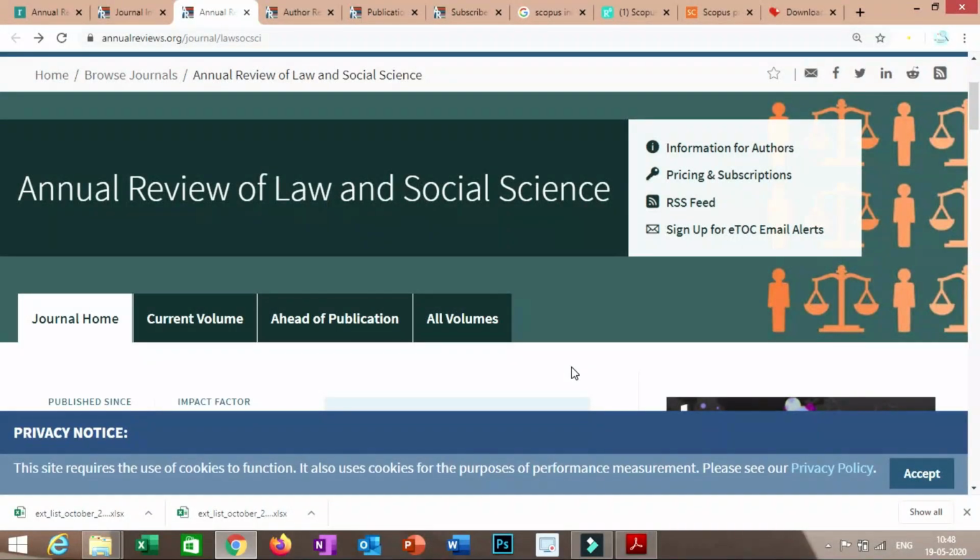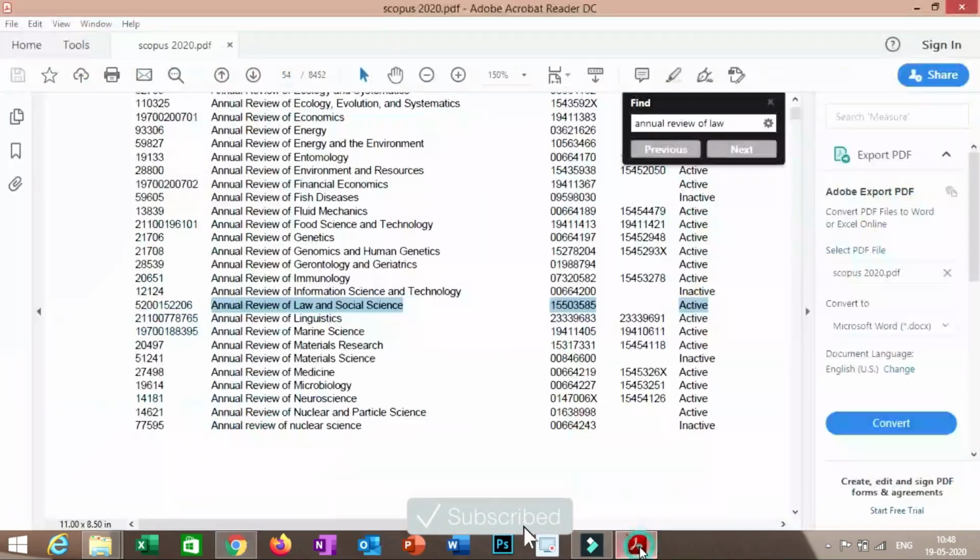So this is the home page of Annual Review of Law and Social Science. The first step that you have to go through is to see whether this journal is there in the Scopus or SCI list. I have the latest Scopus list. As you can find here, this journal is there in the Scopus list and you can confirm the ISSN also, and this journal is active.